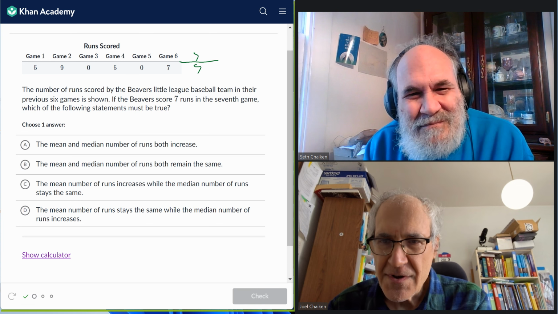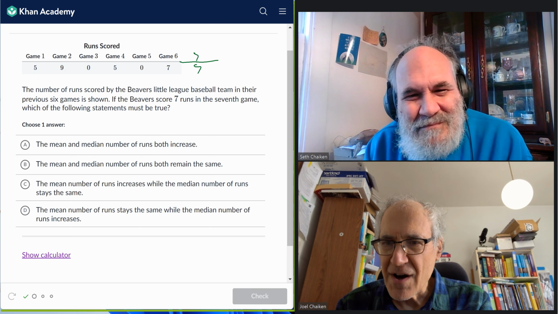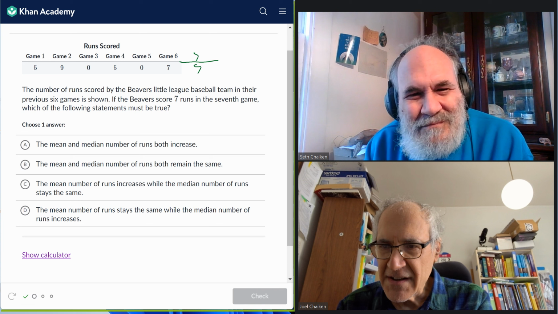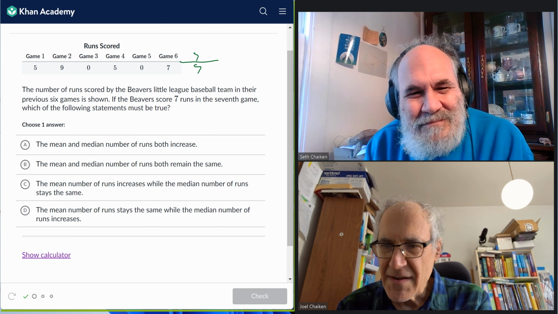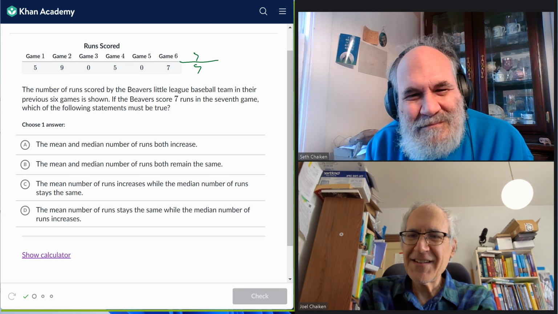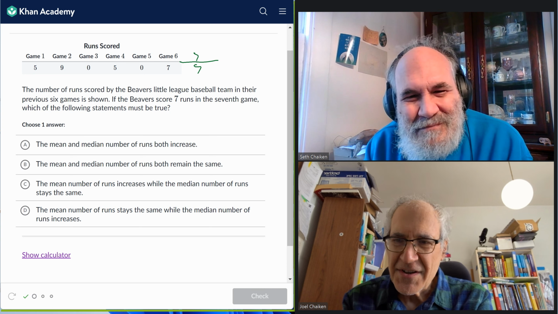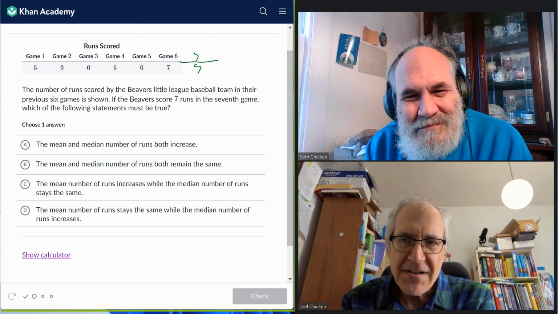Must be true. The mean and the median number of runs both increase. The mean and the median number of runs both stay the same. The mean number of runs increases while the median stays the same. And the mean number of runs stays the same while the median number increases. So you could just calculate what the numbers are.